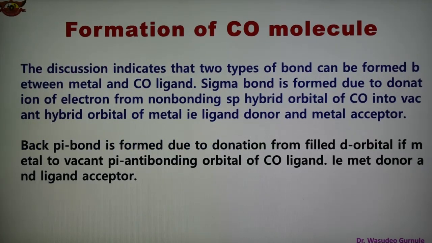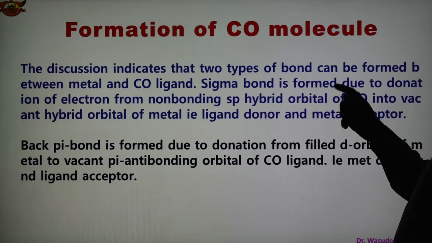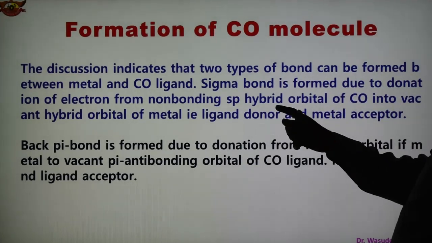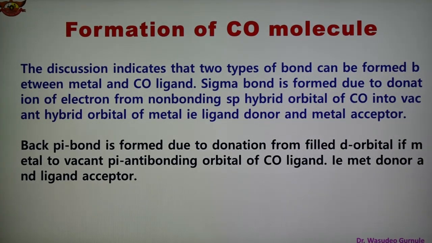As per the previous discussion, two types of bond can be formed between the metal and the CO ligand. The sigma bond is formed due to donation of electrons from the non-bonding sp hybrid orbital of CO into a vacant hybrid orbital of the metal. In this case, the ligand is the donor and the metal is the acceptor. This is the first type of bonding.